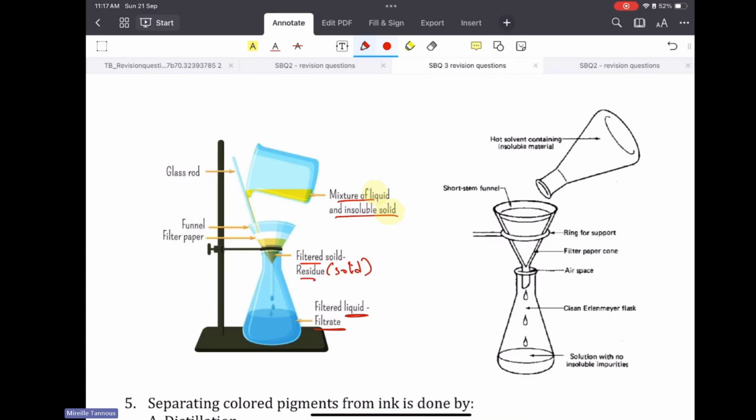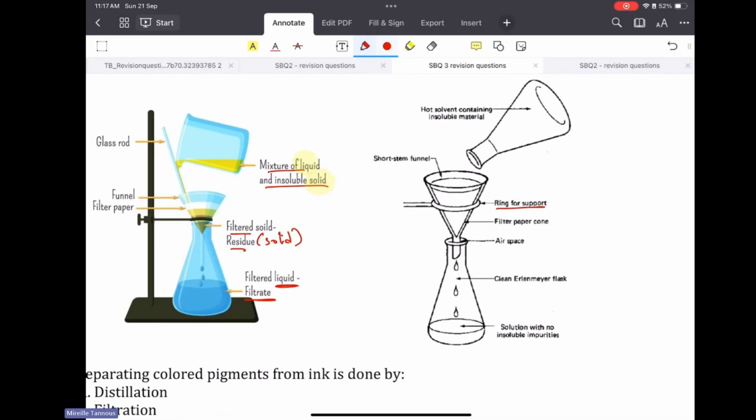Now, a glass rod is not mandatory in a filtration, but it could help. A filter funnel, a filter paper, and a receiving flask are mandatory in a filtration technique. Now here is a ring for support, of course, to hold the funnel. This is the filter paper. This is the flask or the conical flask. And this is the filtrate. What is trapped over here is called the residue.